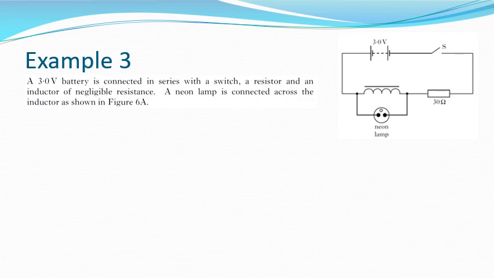So let's have a look at a past paper example. We have a circuit here with a 3-volt battery, a switch, and a 30 ohm resistor connected in series with our inductor, which has an iron core. You can see from the line, remember, that the inductor with the iron core is connected in parallel with the neon lamp.